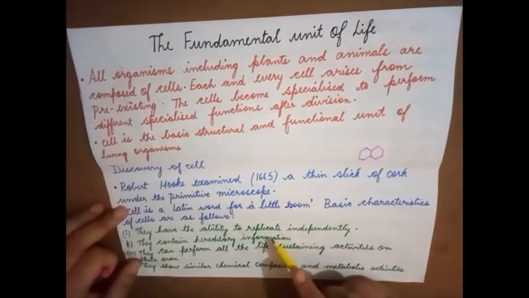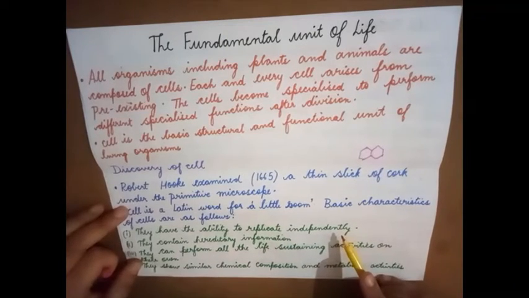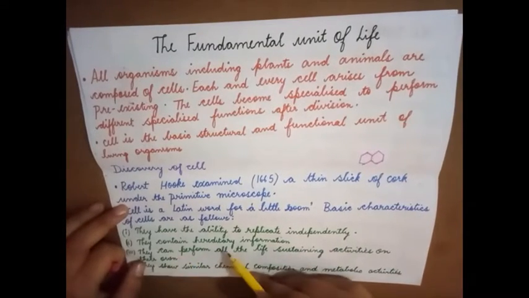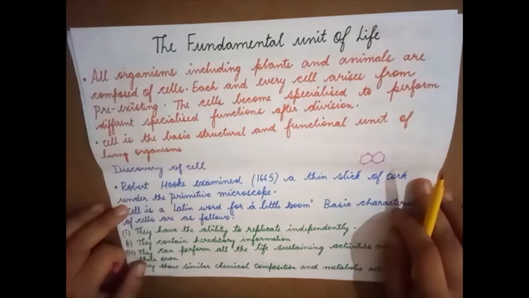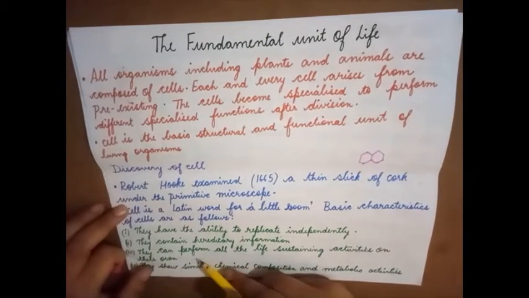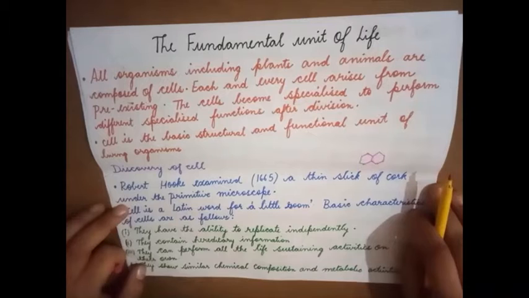Now what are the basic characteristics of a cell? They have the ability to replicate independently. It means it has the ability to multiply independently. They contain hereditary information. We know that the cell has a nucleus, and in that nucleus there is DNA, which controls and regulates the characteristics of the living organism. They can perform all the life sustaining activities on their own. When I say life sustaining, it is excretion, digestion, nutrition, reproduction. These are all life sustaining activities.